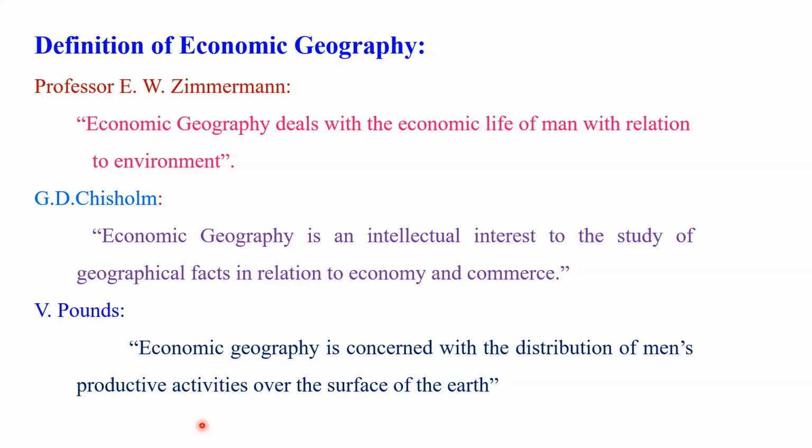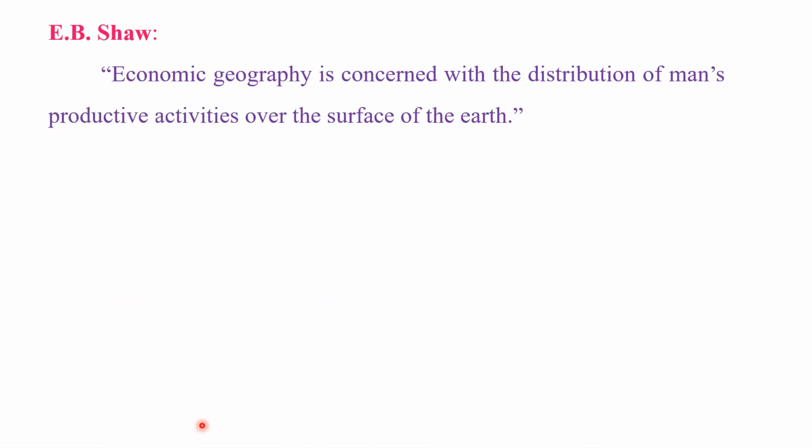as per the viewpoints. Then we have another very important definition given by E.B. Shaw. E.B. Shaw explained another very simple definition: economic geography is concerned with the distribution of man's productive activity over the earth's surface. Like the previous definition, this definition is also mostly equal. And here also, according to Shaw, the main theme of economic geography is the distribution of man's productive activity over the surface of the earth. This definition has nearly the same meaning as the previous one.